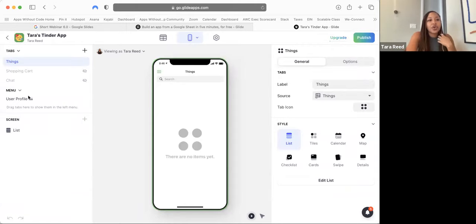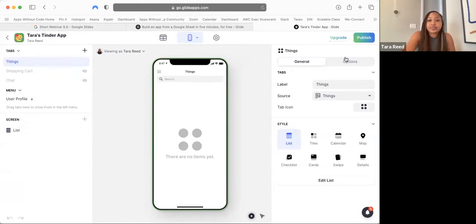And you can see that over here on the left, I can see the different tabs that are going to be in my app. I can see all the things that are going to go on the screen over here. So up here at the top is where the navigation for the app is going to be. And this is where I change the settings. And down here where it says screen, I can see like what's actually on each screen. I'll show you how to edit that and change that in a moment, but that's what's on this side.